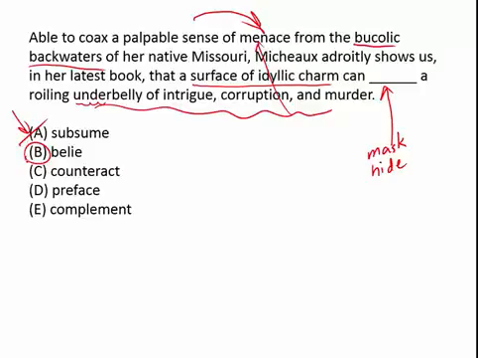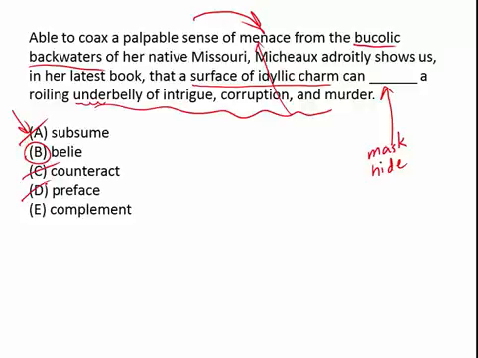Counteract implies that something is being neutralized, as though the idyllic charm is stopping this underbelly of murder, etc., which, of course, it's not. And we know that because she actually brings out this palpable sense of menace, so it's still there. Preface reminds us of a book. Apparently this person's writing a book. But be careful. There is no contrast in time here, meaning that the idyllic charm came before and then suddenly there's this underbelly of corruption and murder.